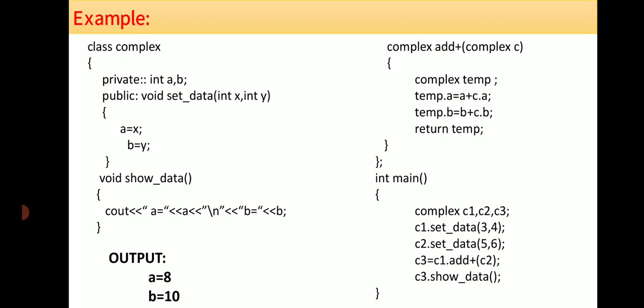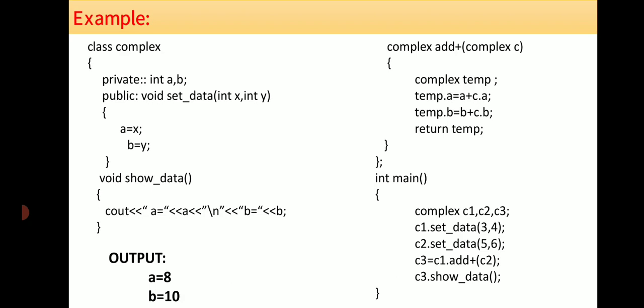Likewise c2.setdata(5,6) copies 5 and 6 to x and y, and the same x and y values are copied to a and b. So whenever c3 = c1.add + c2, we are calling the operator overloading function, the cursor immediately moves to the add operator overloading function.